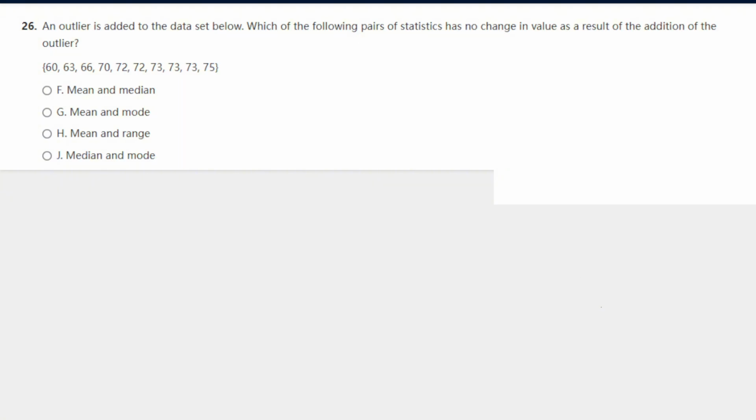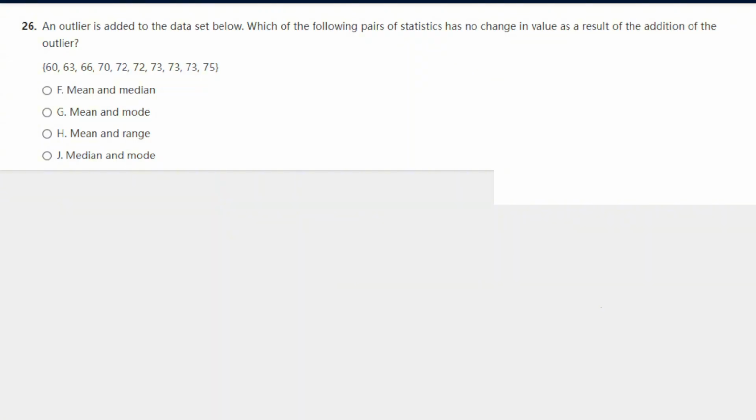But let's see what happens to the range. The range is going to change because the range is the highest number minus the lowest number. Let's say the outlier was 1. The lowest number is going to be 1 instead of 60. So the range is going to be a lot different. Instead of being 15, it would be 74.